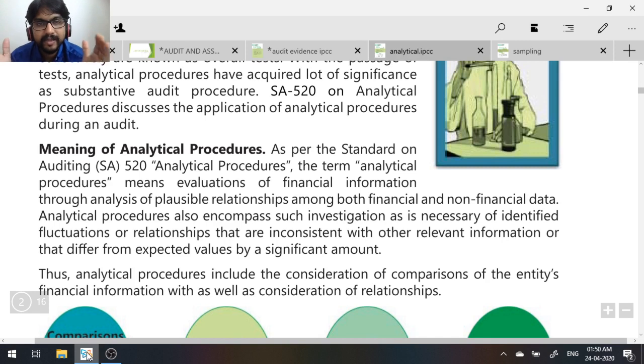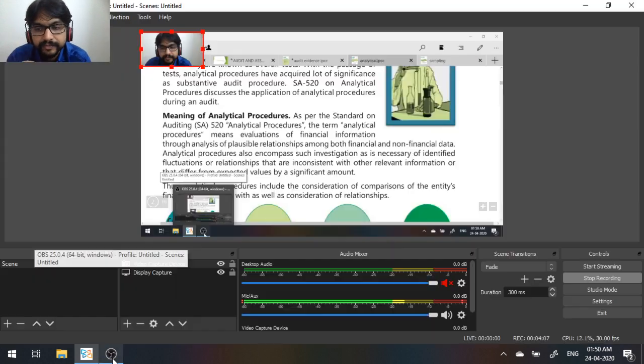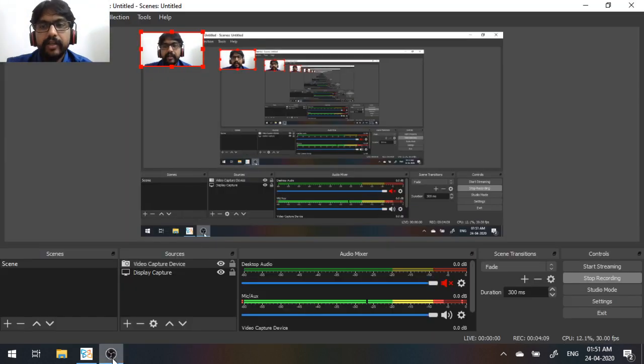Do you understand? For example, now we have the current year financial statements with us. Now we can use the previous year financial statements and compare it with the current year.